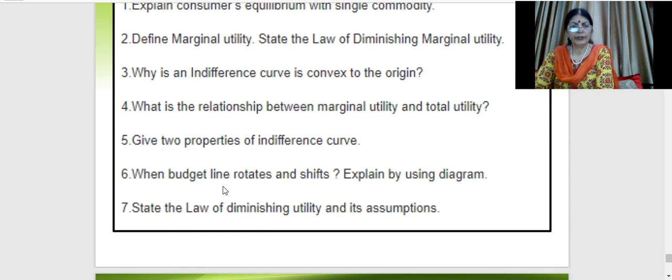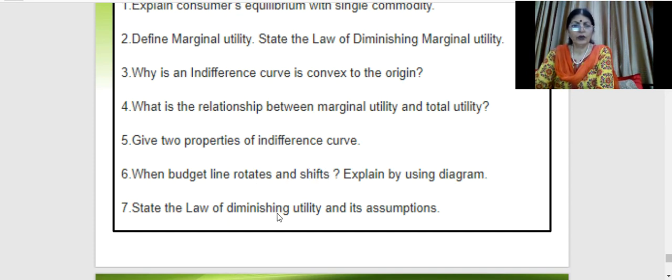Then the next one, when budget line rotates and shifts, explain by using diagrams. You have to make two separate diagrams, one showing where the budget line is rotating and the other where the budget line is shifting. Rotation will be on the same side, whereas shifting will be the shift of the entire budget line. So please make two diagrams, one showing rotation of the budget line, the other showing shifting. You must explain both of them.